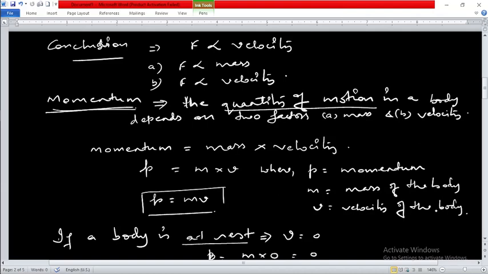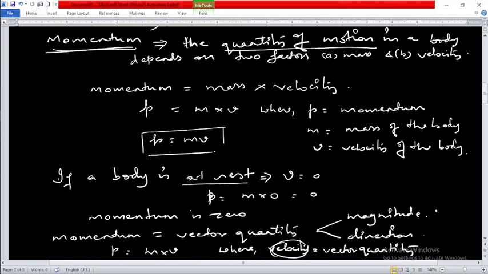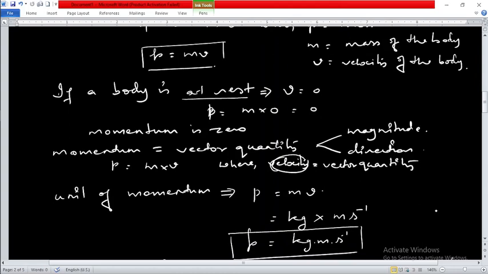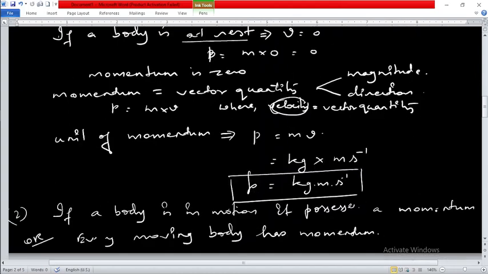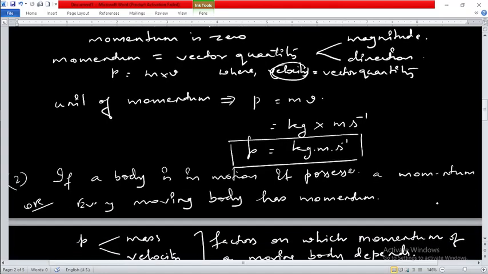Also we came to know that when the body is at rest, the velocity becomes zero, and in such cases the momentum of the body is also zero. Also we have understood that the momentum of a body is a vector quantity, because it is the quantity of motion which depends on two factors, mass and velocity.